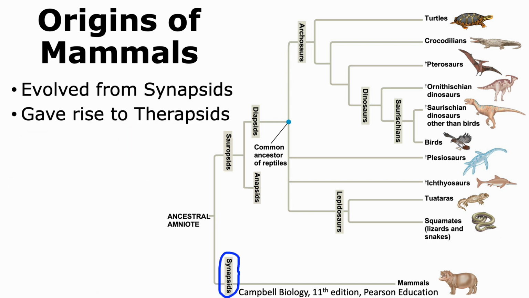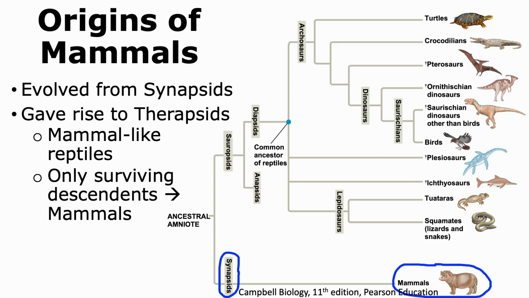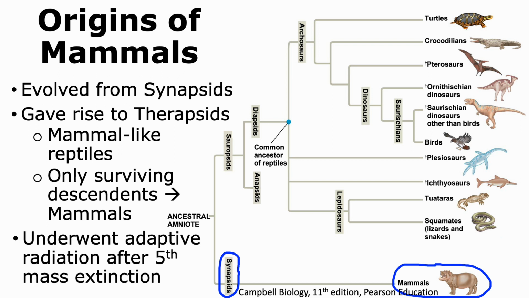The synapsids gave rise to therapsids, which were mammal-like reptiles. There were many different types of therapsids that had evolved. However, the only surviving descendants of therapsids today are the mammals. The mammals underwent adaptive radiation to increase their diversity after the fifth mass extinction, which was the Cretaceous-Tertiary mass extinction that resulted in many reptiles becoming extinct. This opened many different ecological niches that allowed the mammals to undergo adaptive radiation.